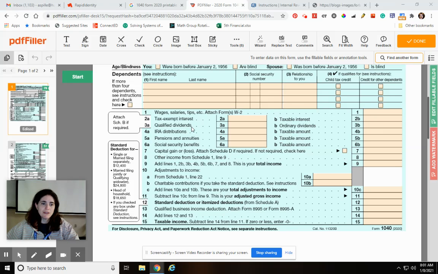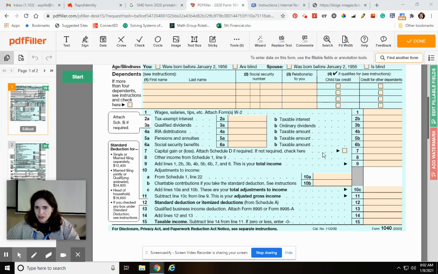Tax-exempt interest, qualified dividends. A lot of these things you're not going to have. Social Security benefits, maybe, maybe not. Pensions, annuities, these are like yearly payments, like from insurance or some kind of a retirement fund. Most of those you're not going to have. You would just leave them blank. If you have any questions whether or not you would have any of those things, you would look at the instructions. We'll look at those in a minute. So if you skip down here, this is charitable contributions. So you would put those there.